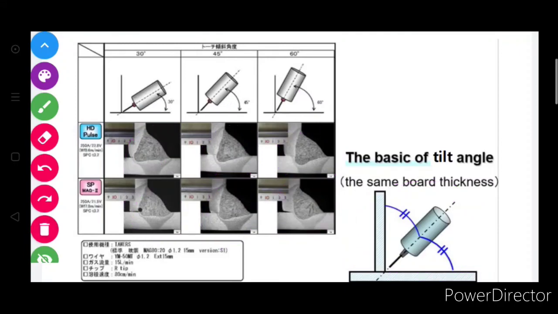So what are the impacts? If you maintain a 45-degree angle, the weld is equally penetrated on both sides. Otherwise, if you tilt to 30 degrees or 60 degrees, the penetration is bigger in the torch direction. So a 45-degree angle is good for any type of welding.